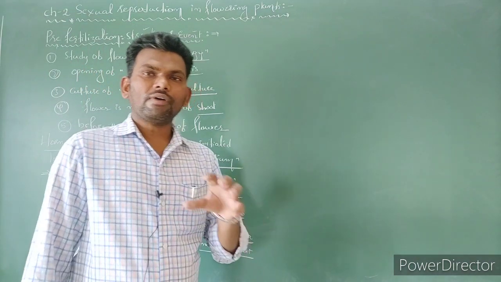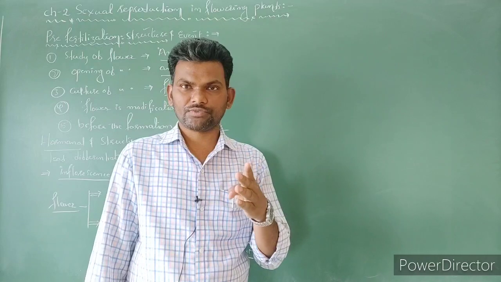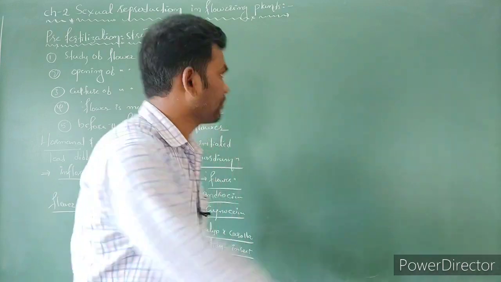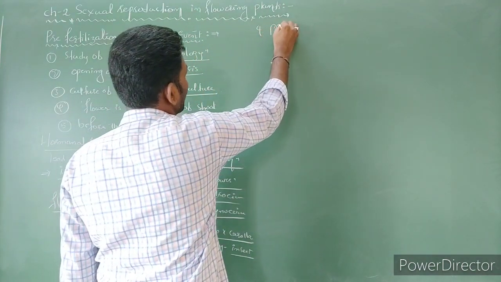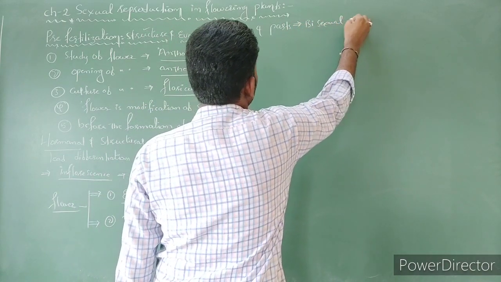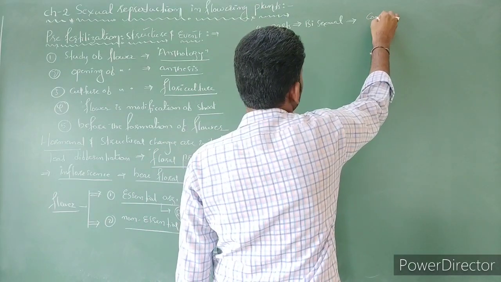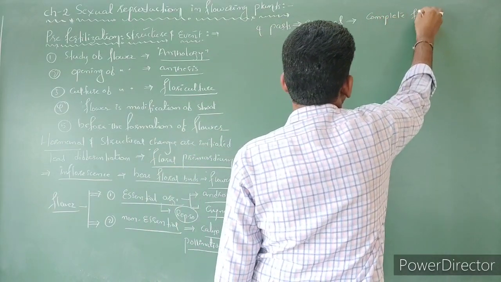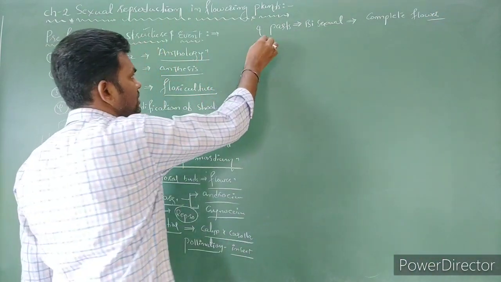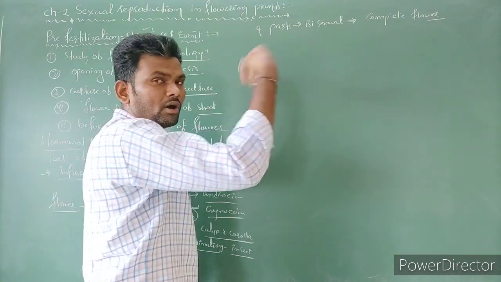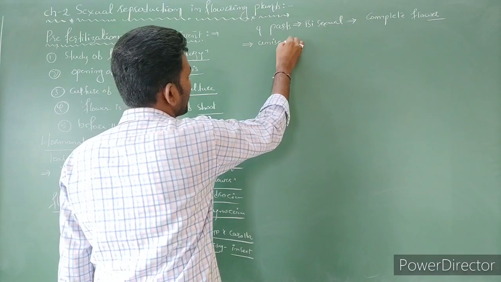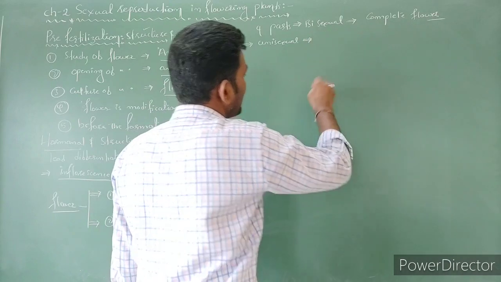Next, if the flower contains all 4 parts, it is called a complete flower, which is a bisexual flower. If it is unisexual, it is called an incomplete flower. In the case of dioecious species, only calyx, corolla, and either androecium or gynoecium are present, as you already know. Such a flower is called unisexual, and a unisexual flower is incomplete.